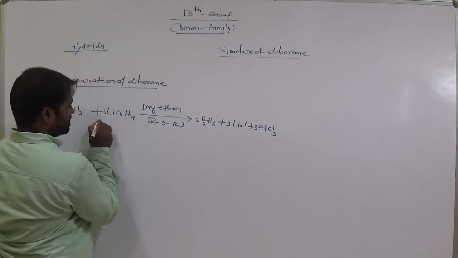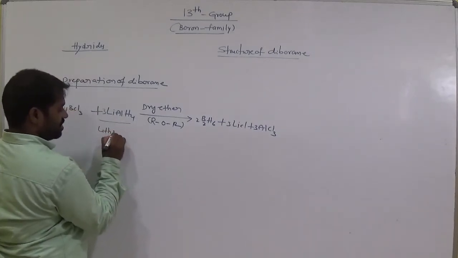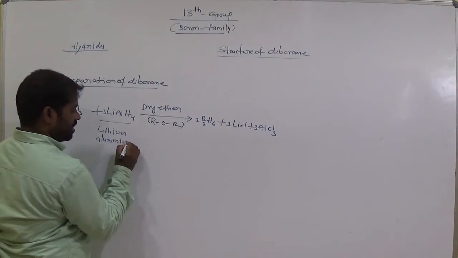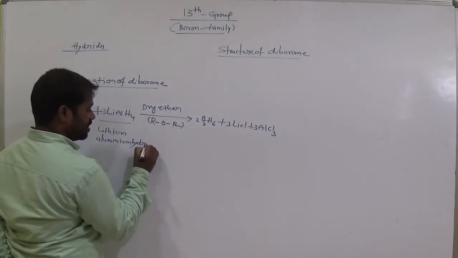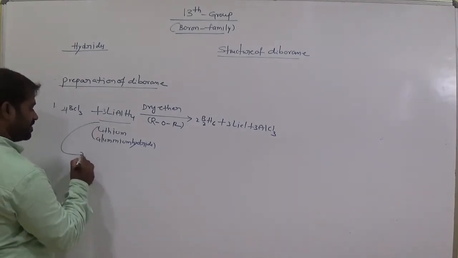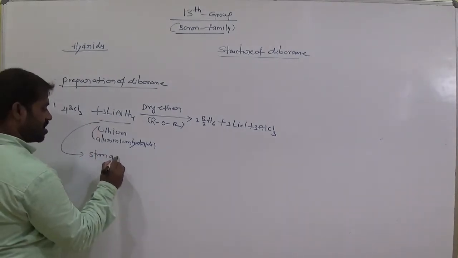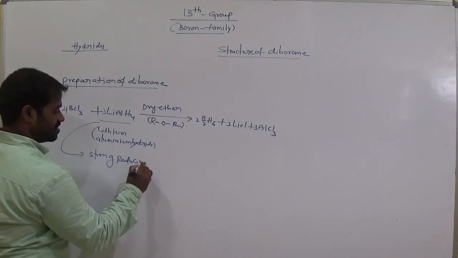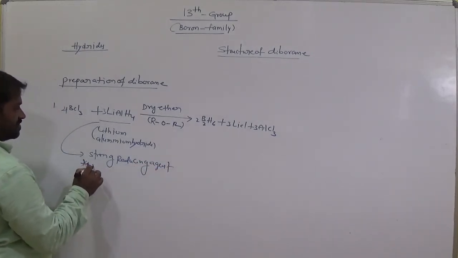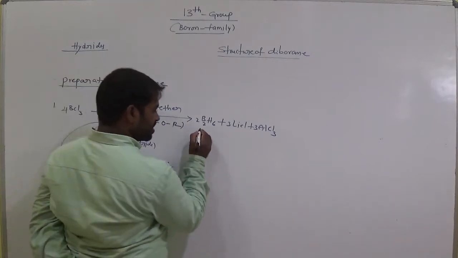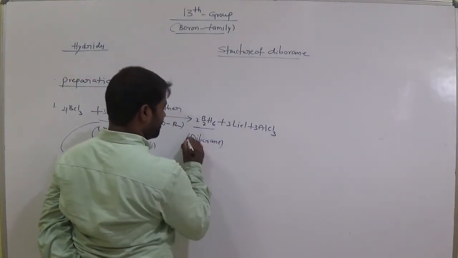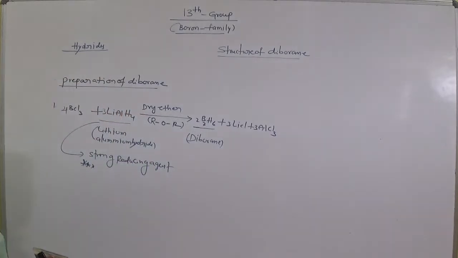This is called lithium aluminum hydride. It is a strong reducing agent. So what does it give? This is diborane. This is one of the important preparation methods of diborane. Clear, okay to everyone?